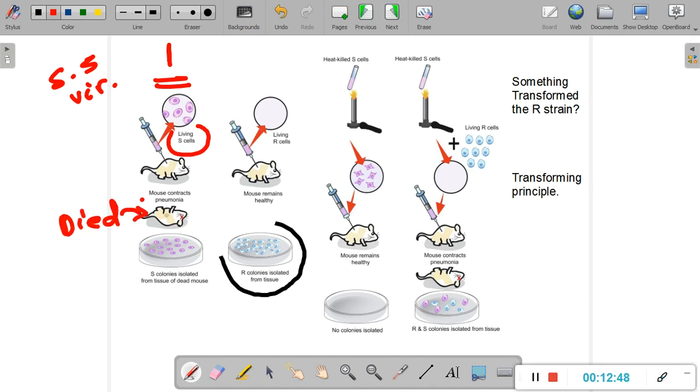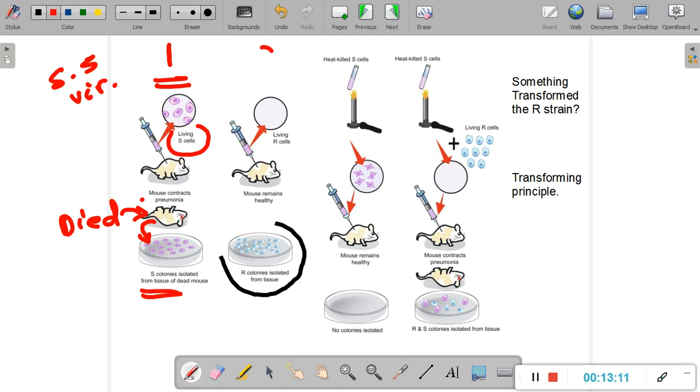And once the mouse had died, he took a bit of tissue sample and put that tissue sample onto a petri plate, and he could see that the smooth colonies of Streptococcus pneumoniae could be isolated, which meant that these bacteria went in, they stayed in, caused pneumonia, and then he could isolate these bacteria once again from the dead body. Right? So this was the first step of the experiment.